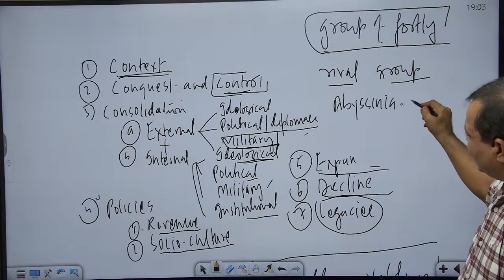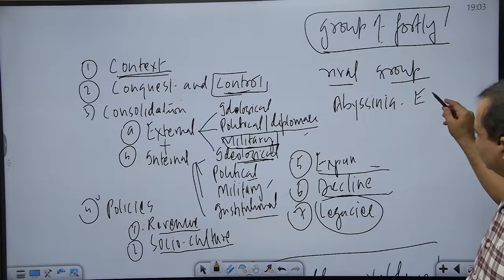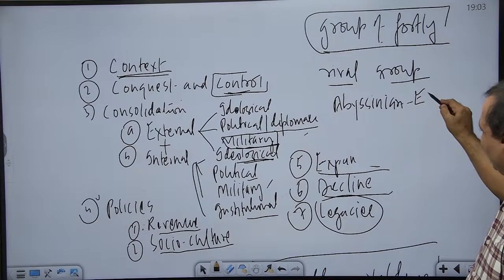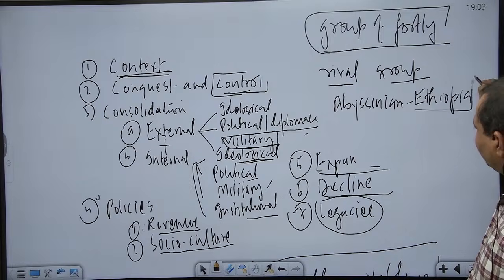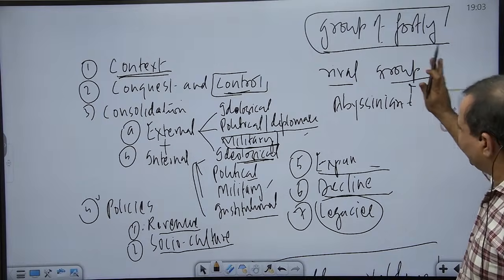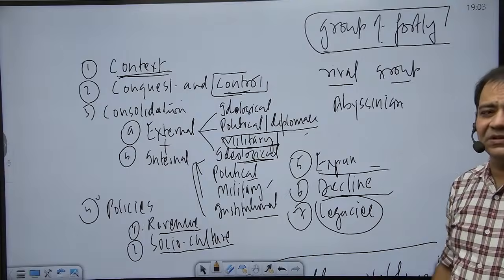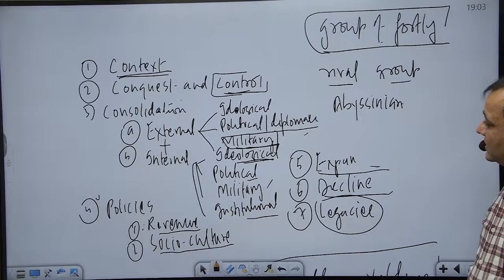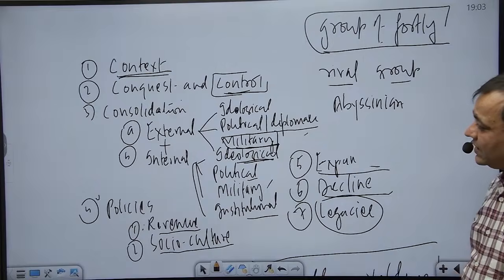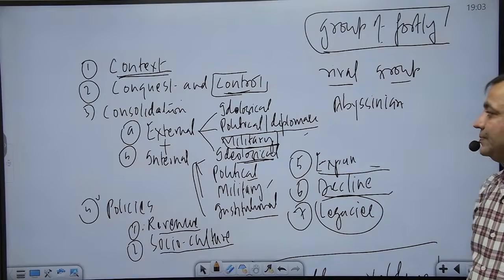Abyssinia is modern Ethiopia, that is in Africa. So people from Ethiopia were there. They had been a small part of the Turkish nobility. So Abyssinian nobles started receiving encouragement from Razia Sultan. What was her intention? She wanted to consolidate her position on the throne.